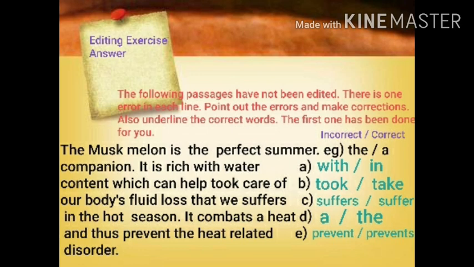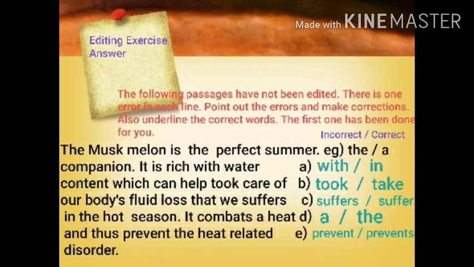Fourth line next, our body's fluid loss that we suffers. After we can't write suffers because we is plural. So instead of suffers, we should write here suffer. So I have written in place of correct suffer and in place of incorrect suffers. Next line, in the hot season, it combats a heat. So a heat is not correct here. So here it should be the in place of a. So I have written in place of correct the and in place of incorrect a.